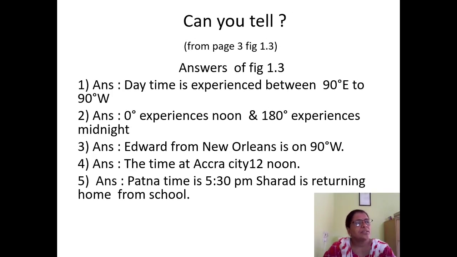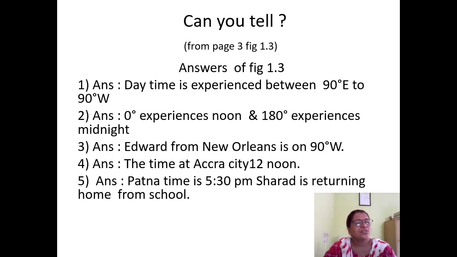Students, on page number 3, there is an activity called Can You Tell? We have studied that the local time is different in different parts of the world. Every country has its own local time. The daily routine of the people there is determined according to the local time in those places.